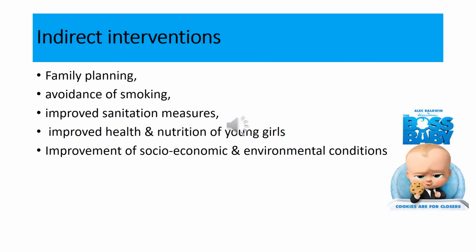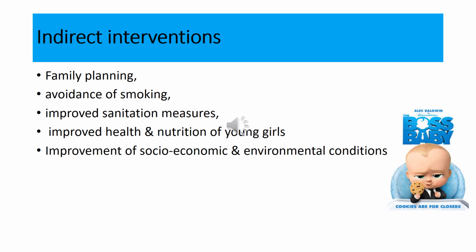Now coming to the indirect interventions. The indirect interventions, if done properly, have a more effective and long-lasting effect. In these sort of interventions, the health and nutrition of the young females or the young girls is the most important thing. If an adolescent girl is properly nourished, she can give birth to healthy babies in future.